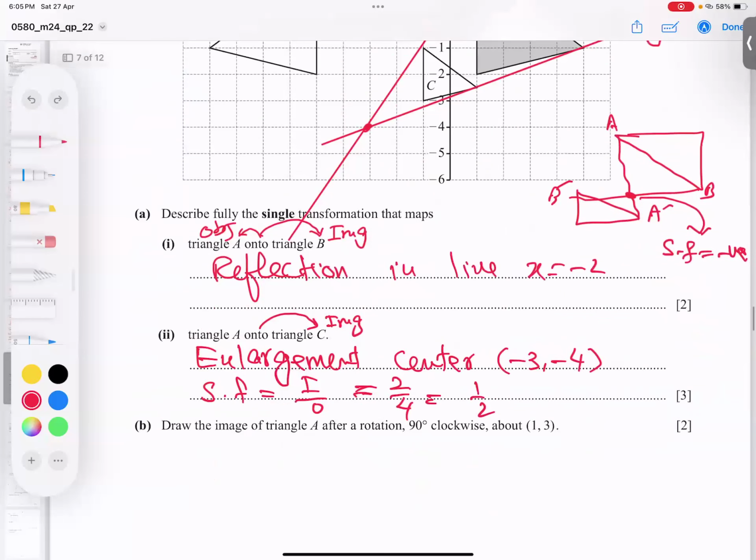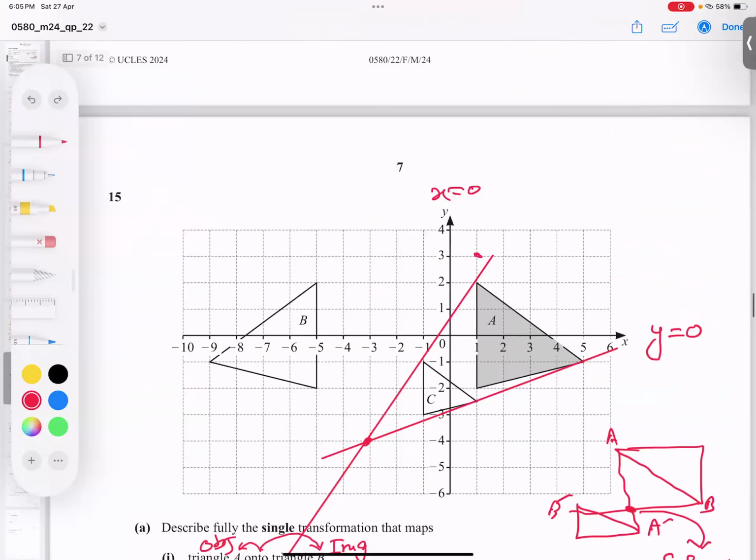Now he's saying clockwise rotation, 90 degrees, center (1, 3). So (1, 3) is here, students. What will I do if I rotate clockwise? Naturally this point is 1 box below, and 1 box, 1 box, 1 box. I don't have tracing paper, I can't show it on tracing paper, but this point will come here. So what about this bottom point? 1, 2, 3, 4, 5 boxes. So 5 boxes, 5 boxes.